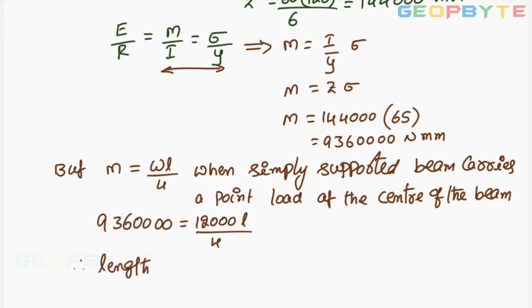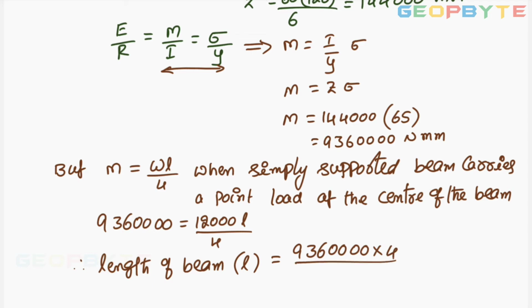Therefore length of beam L equal to 9360000 into 4 divided by 12,000. Simplify the value. I got 3120 mm.